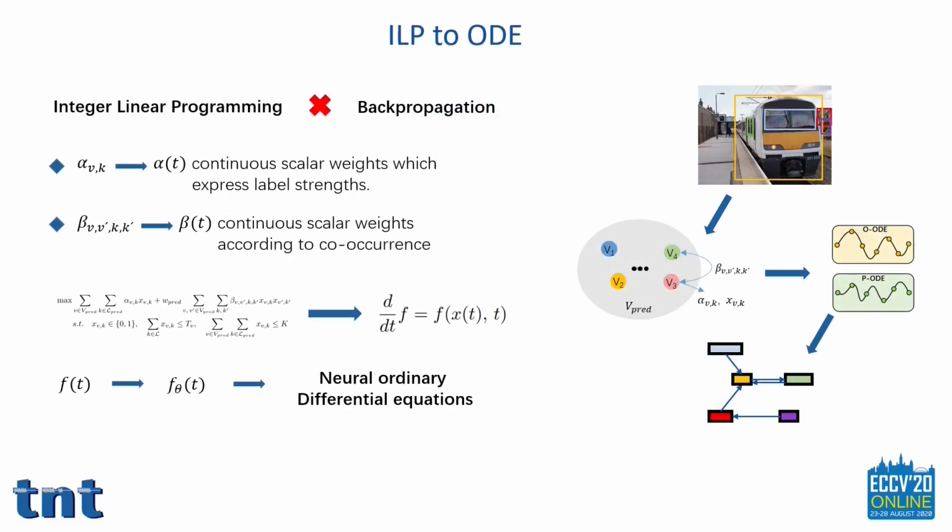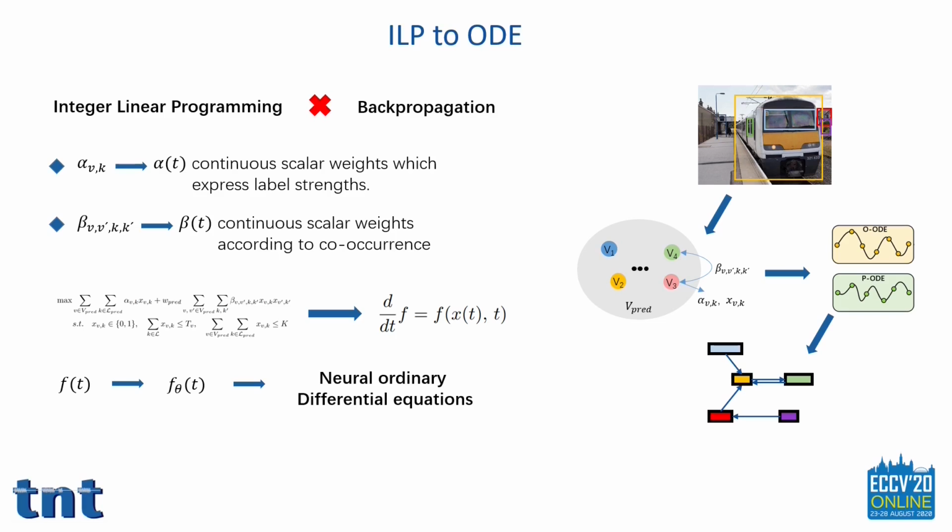The power of end-to-end learning has been demonstrated. However, it is not possible to backpropagate through ILPs. Inspired by flow optimization, let alpha(t) be a function in time that assigns continuous scalar weights which express label strengths, and beta(t) be a function assigning scalar weights according to co-occurrence.